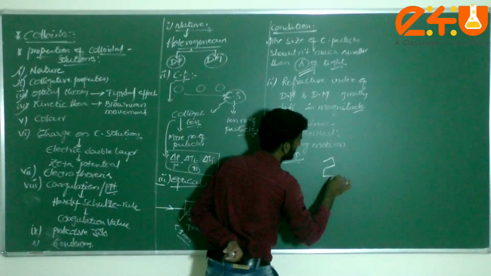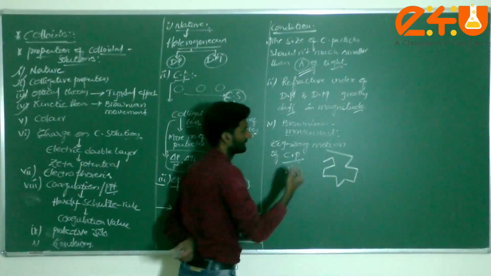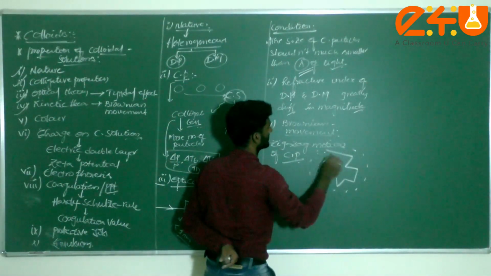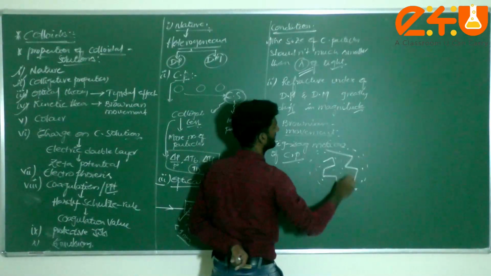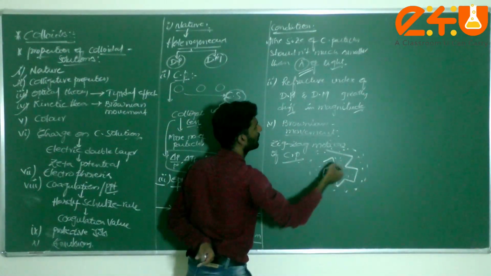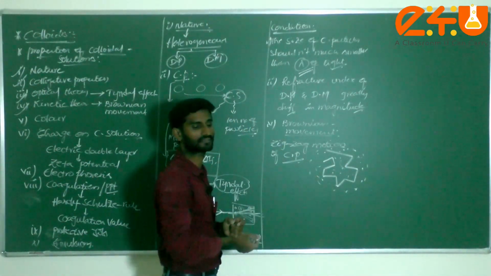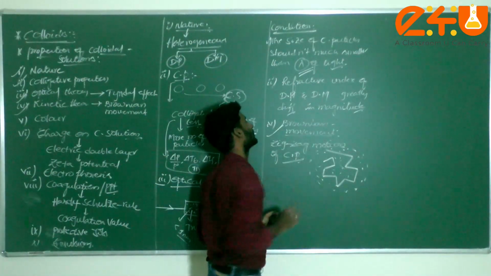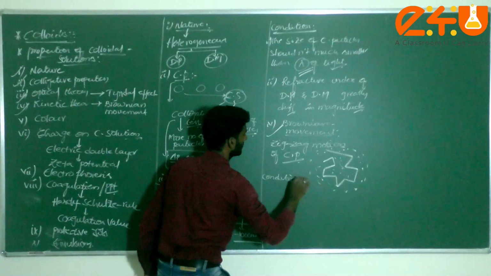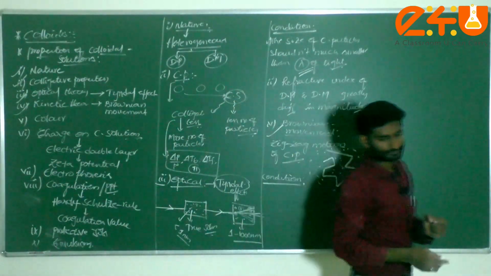Like this, there is no particular direction. For example, if you consider a particular solution, the particles will be moving like this. This is kinetic in nature, meaning there is no particular direction. The zigzag motion of these colloidal particles present in a solution is known as Brownian movement.